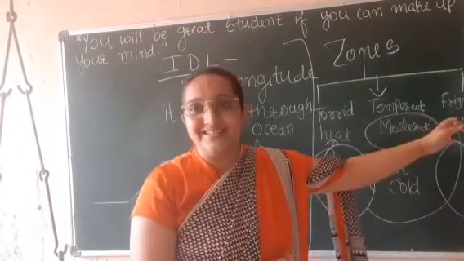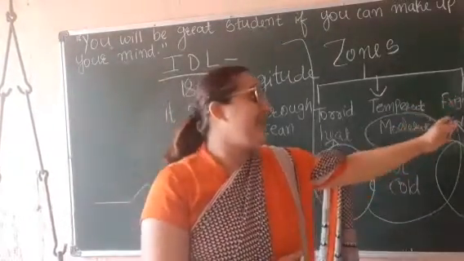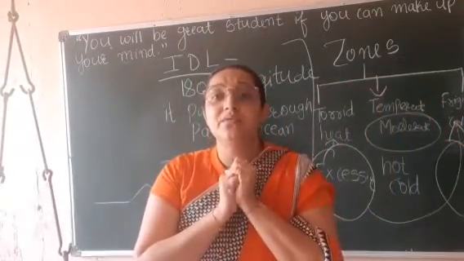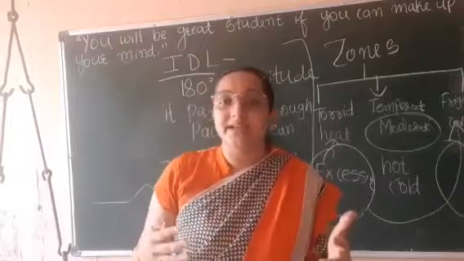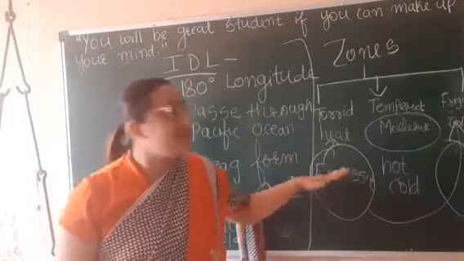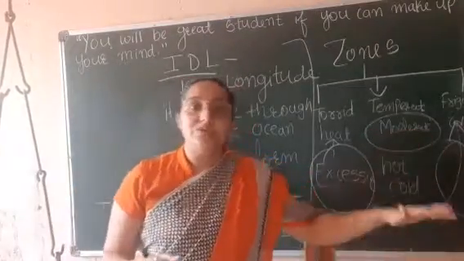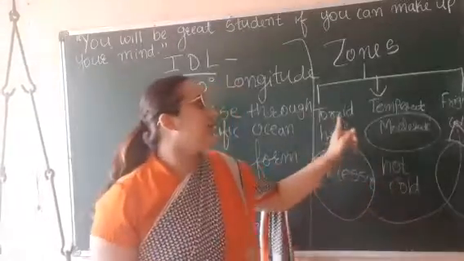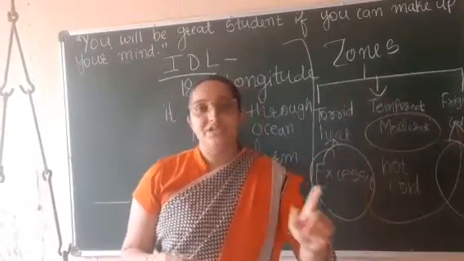Frigid zone, it's excessive cold. In the same way, we can say that frigid zone has excessive cold. So such a region has what? Excessive cold. So we can identify the region by different zones. So there are how many types of zones? 3 types of zones: torrid, temperate and frigid zone.